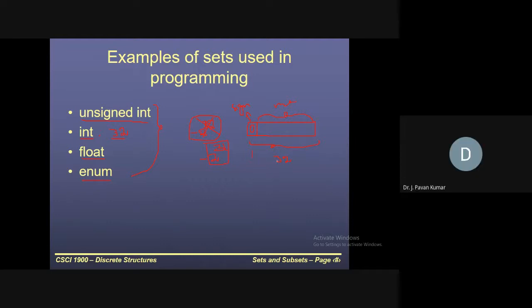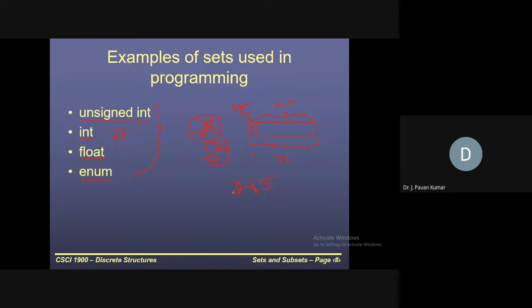Similarly, consider unsigned integer. What does it mean? There is no sign for a number. Like, I have written 3215. Is it positive or negative? Positive number. If there is no sign, by default those are positive numbers.